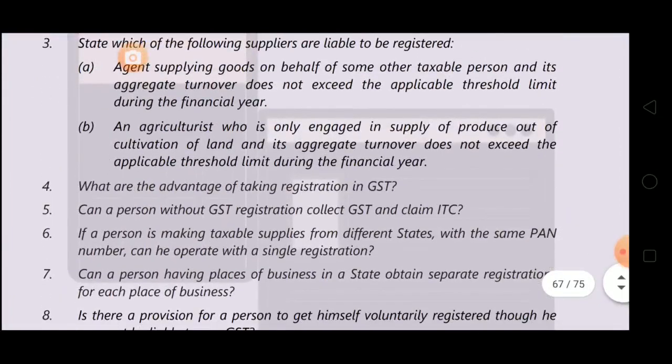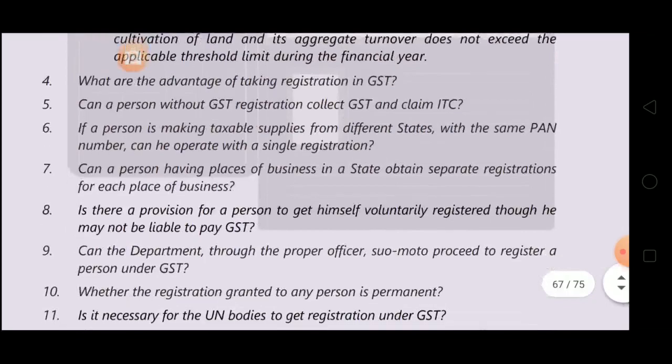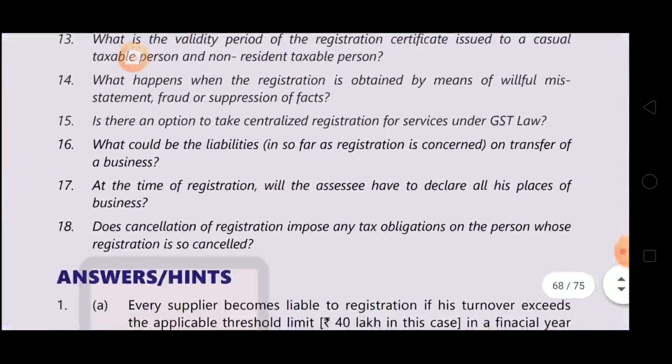An agriculturalist who is only engaged in supply of produce out of cultivation of land. Remember this point was there in persons not liable to register, not liable to get the registration. An agriculturalist who is only engaged in supply of produce out of cultivation of land and its aggregate turnover doesn't exceed the applicable threshold limit during the financial year. Even if the aggregate turnover exceeds the threshold limit, then also registration is not required. See the answer.